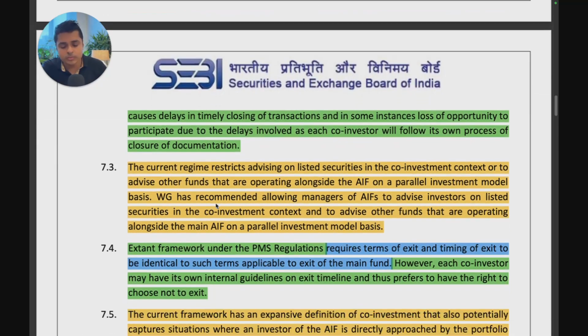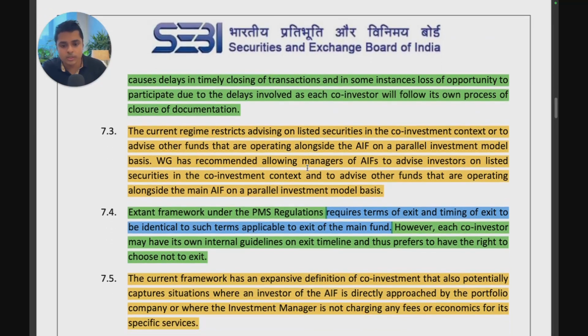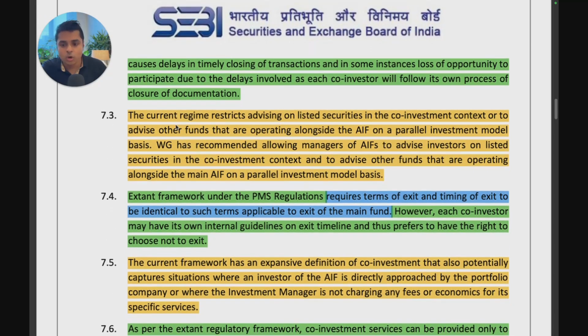Next, the current regime restricts advising on listed securities in the co-investment context or to advise other funds that are operating alongside the AIF on a parallel investment model basis. So let's see what both of these mean. First, under the current regime, AIFs cannot give investment advice on listed investments that the AIF has made. They can only offer co-investment on unlisted investments that the AIFs have made. So that is point one, which is a problem.